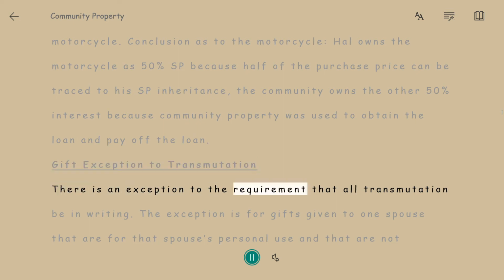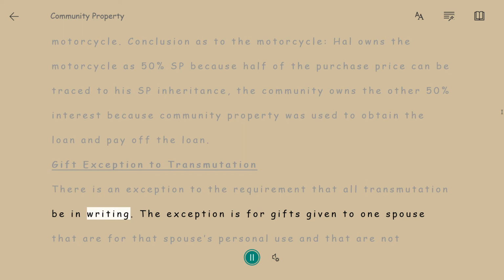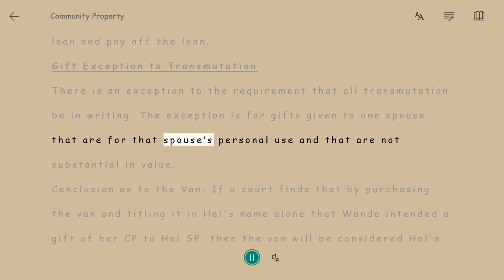Gift exception to transmutation. There is an exception to the requirement that all transmutation be in writing. The exception is for gifts given to one spouse that are for that spouse's personal use, and that are not substantial in value.